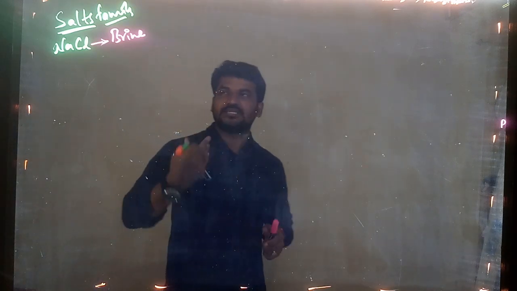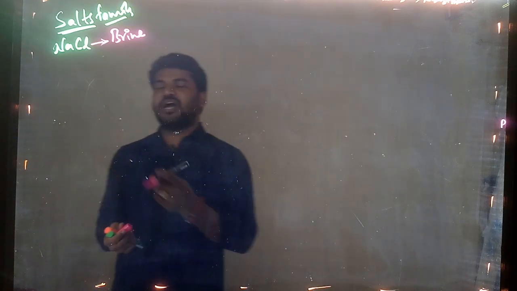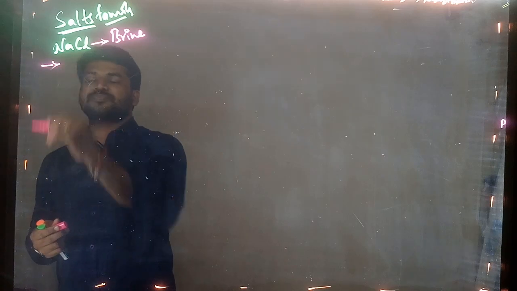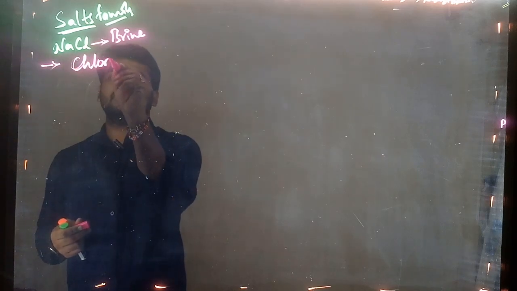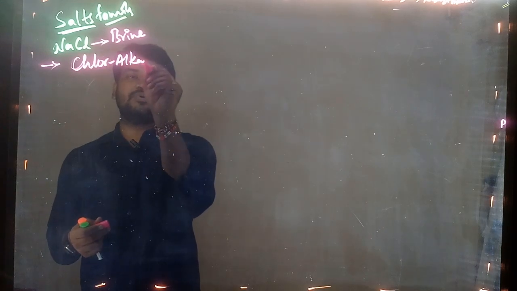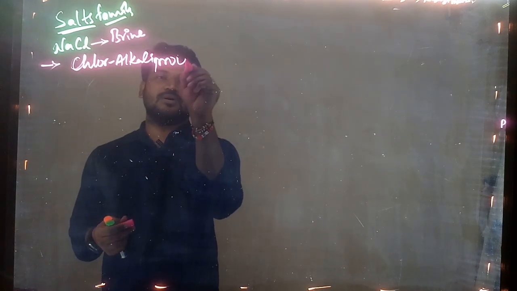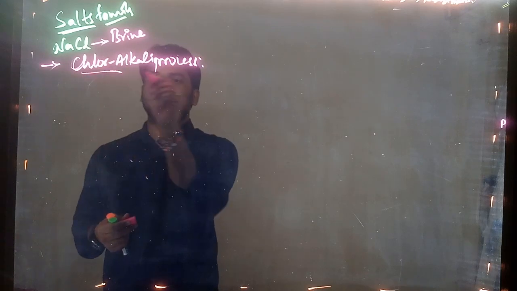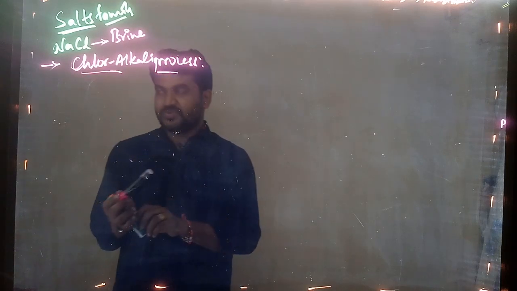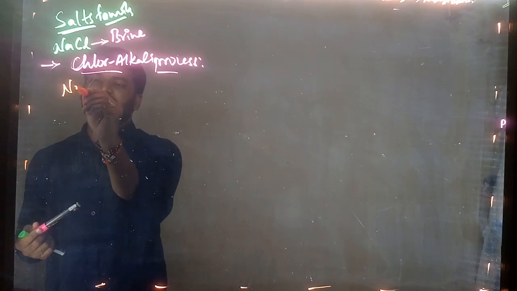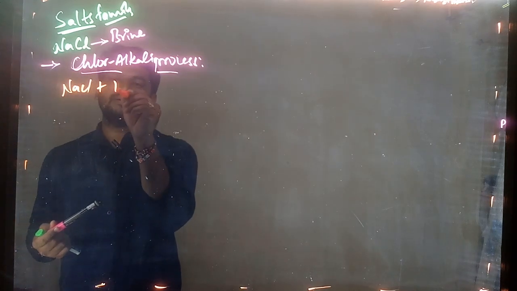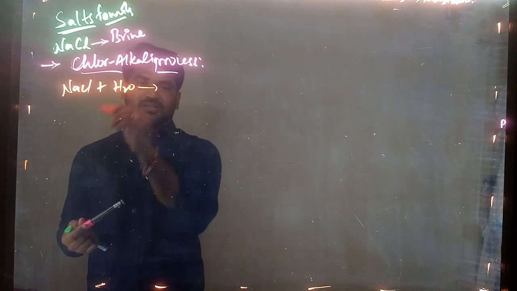Okay, so let us discuss how it is happening, right? We have a process called the chlor-alkali process. What is happening over there? We are taking brine solution and dissolving it in water, right?